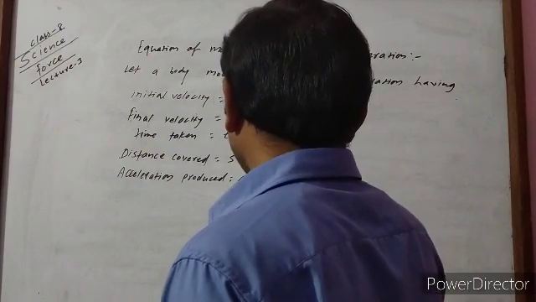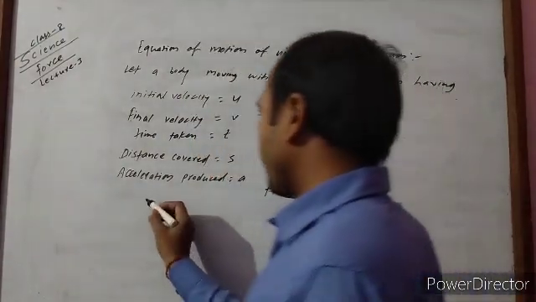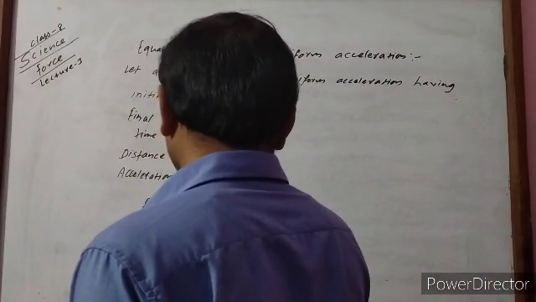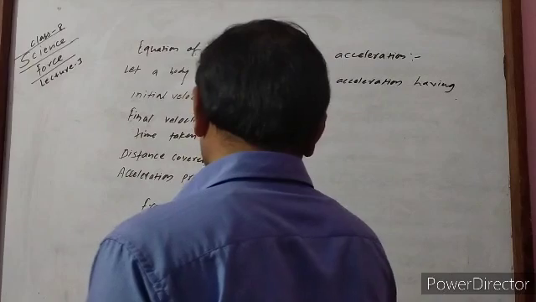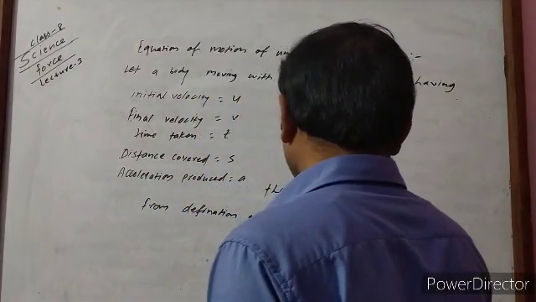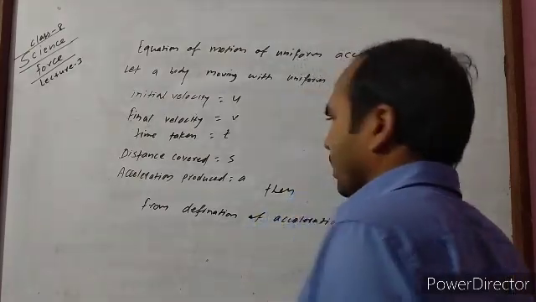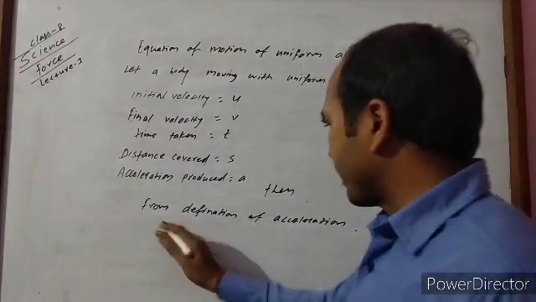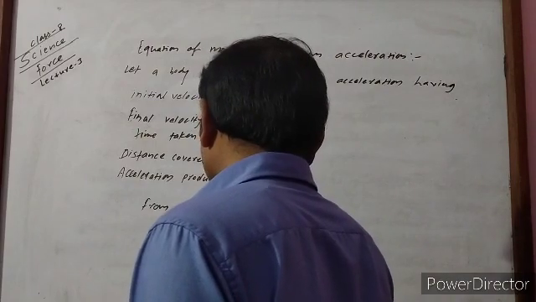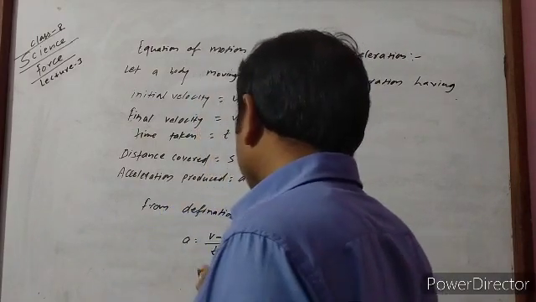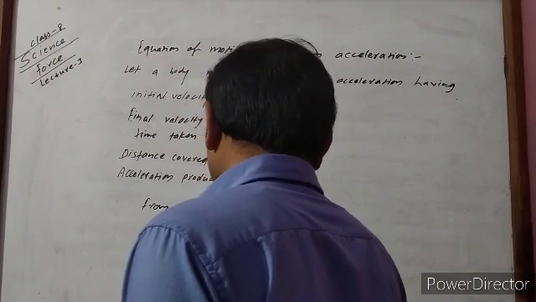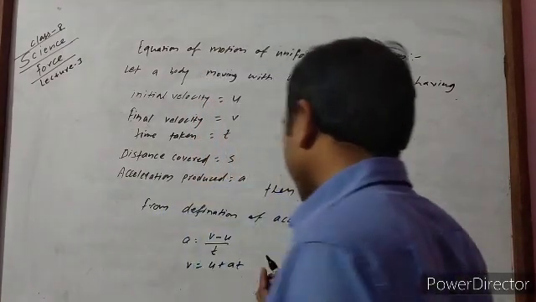Then from the definition of acceleration, we already know a is equal to v minus u by t. Then here we can write v is equal to u plus at.